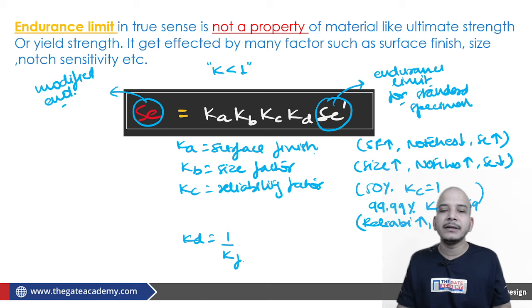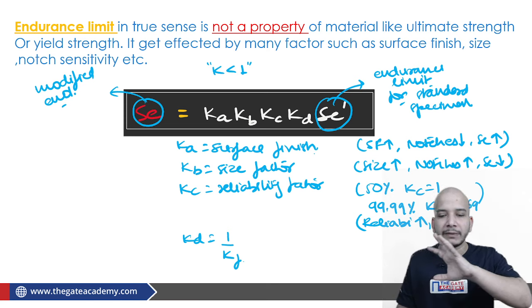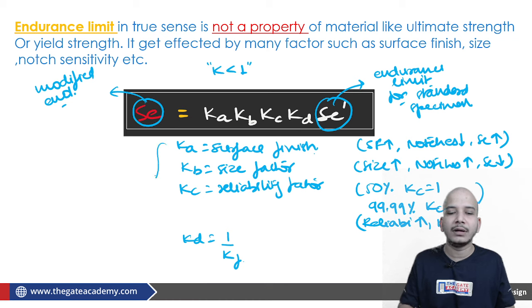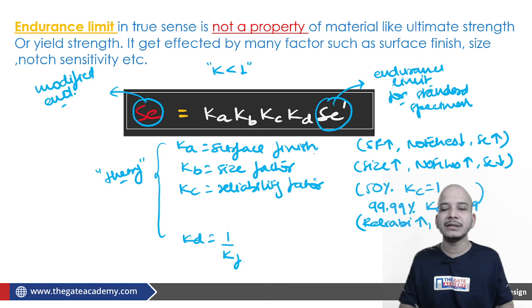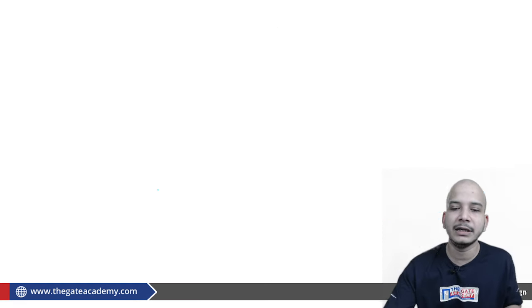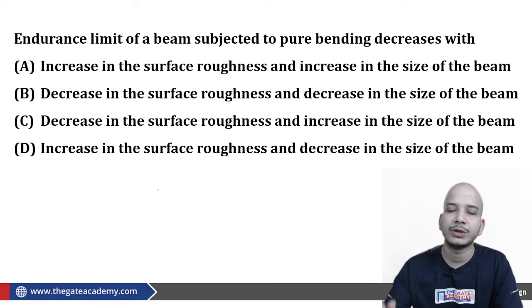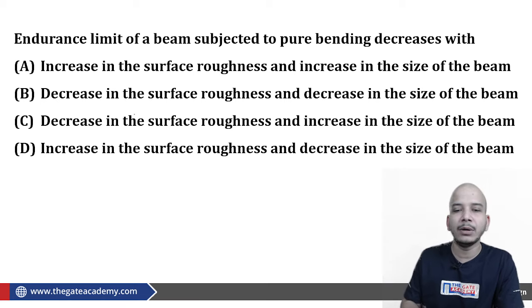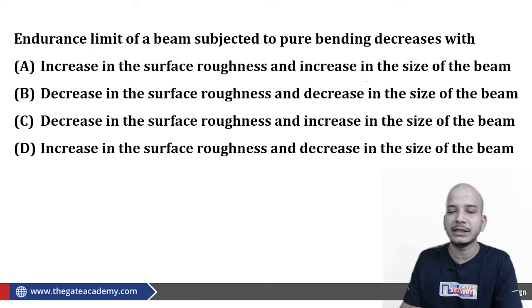As far as GATE is concerned, all these things we have discussed could be used from a theory point of view. Theoretical questions can be asked straight away from this particular topic. Just see here. This question was asked previously in GATE. Endurance limit of a beam subjected to pure bending decreases with.